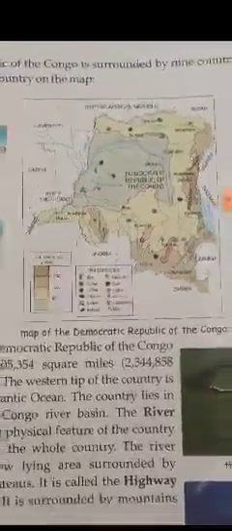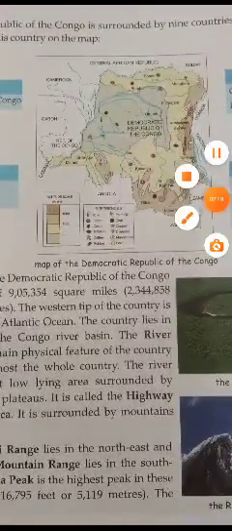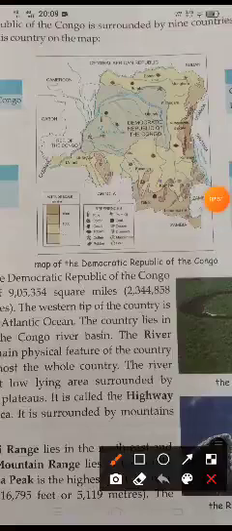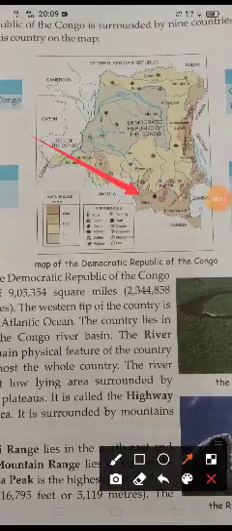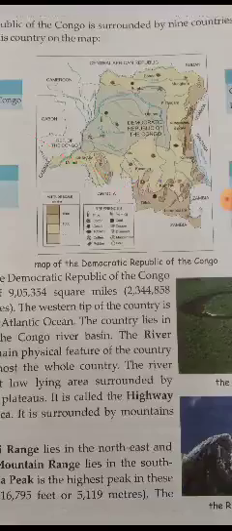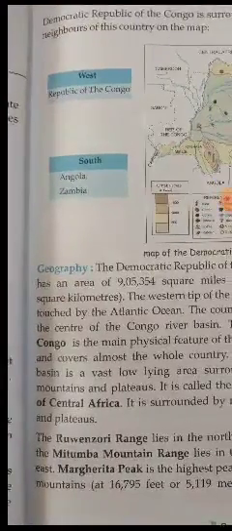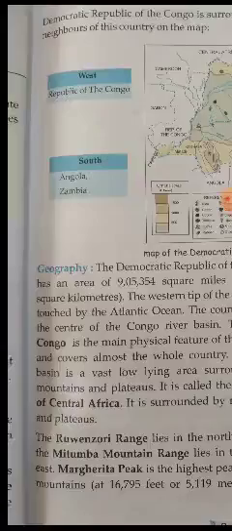So now let us see in the map the location of the Democratic Republic of Congo and the countries which are neighboring to the Congo. Okay, let's start with the west. In the west, it's the Republic of Congo, south Angola and Zambia.